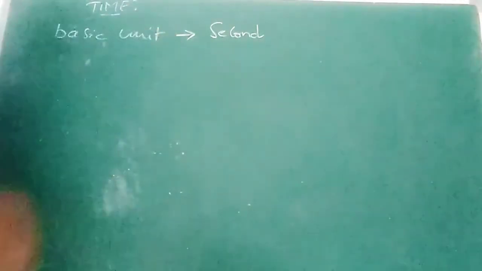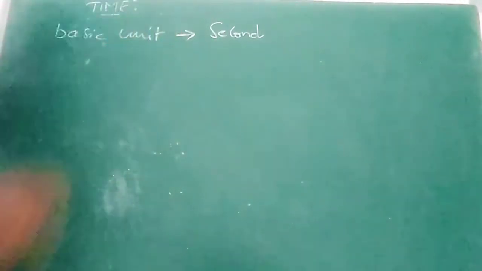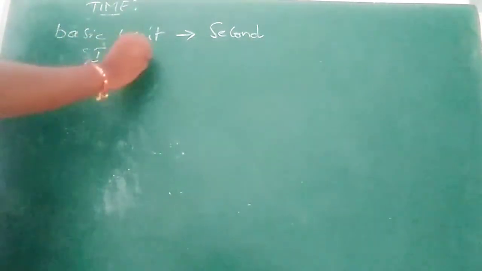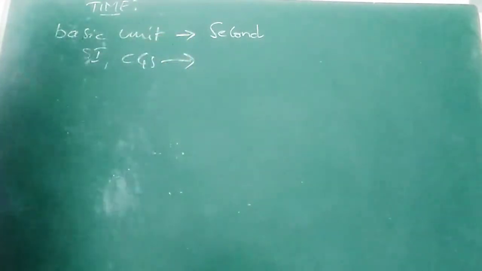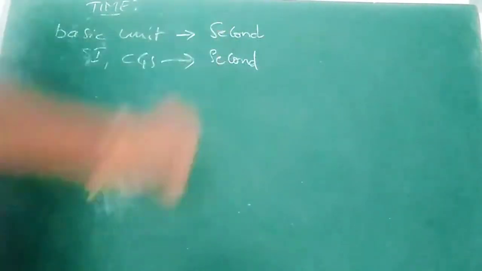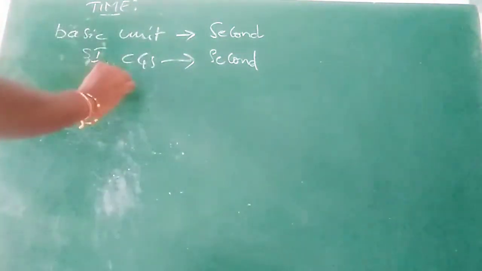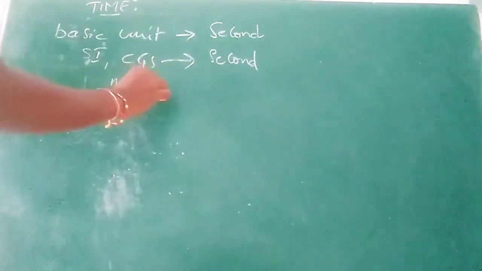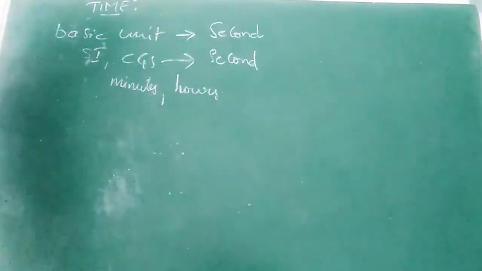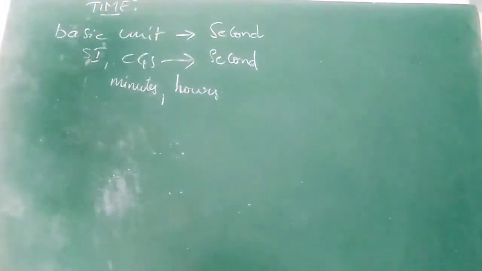All these come under lesser time. But the basic unit of time in both SI and CGS is second only. Other than this, we can also measure the time in minutes and hours also.